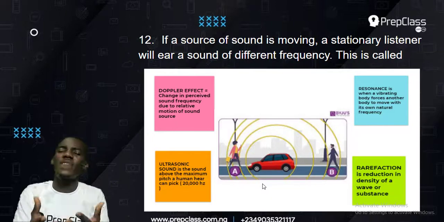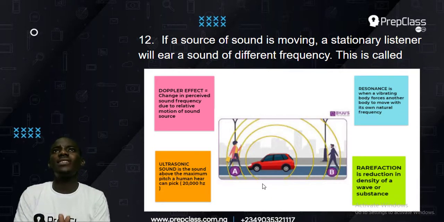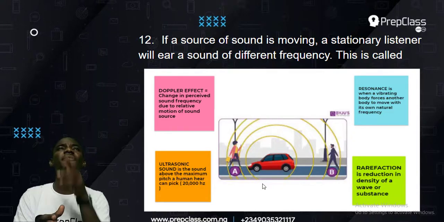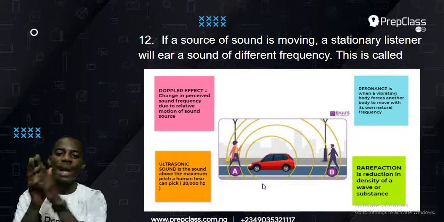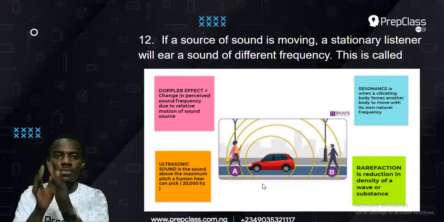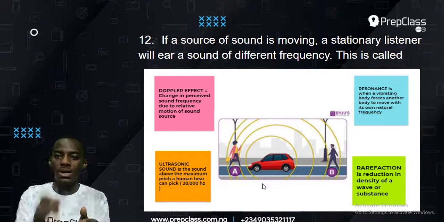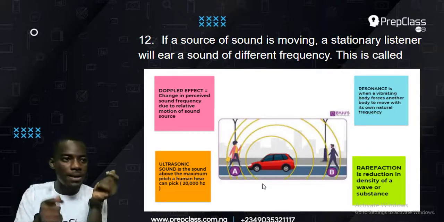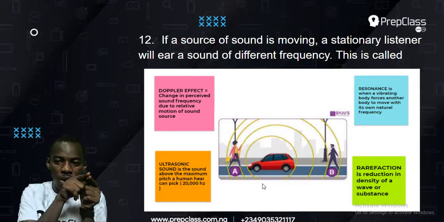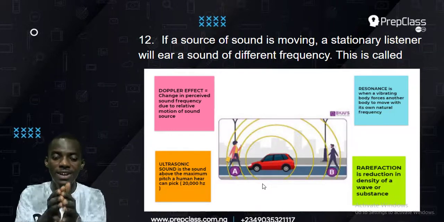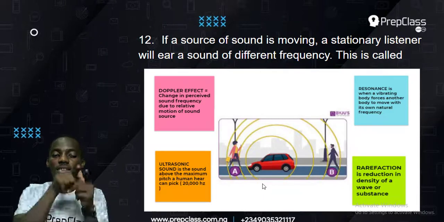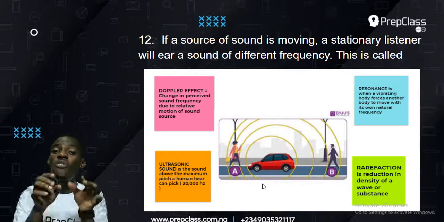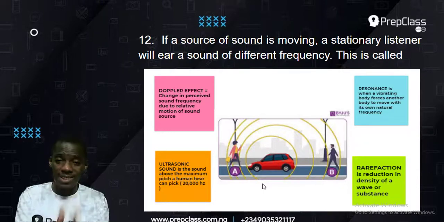A practical example of resonance is a chime. Have you ever seen a chime before? A chime has different metals, like metallic rods, arranged side by side. Then you strike one, boom. The first one makes the second one vibrate with its own frequency. That means the first one transfers its frequency to the second one. That is a good example of forced vibration or resonance.